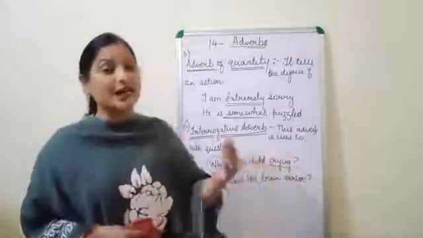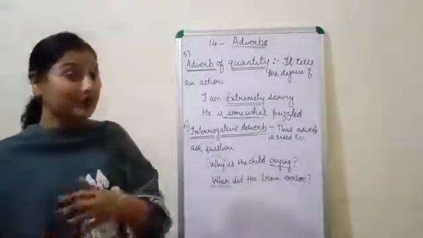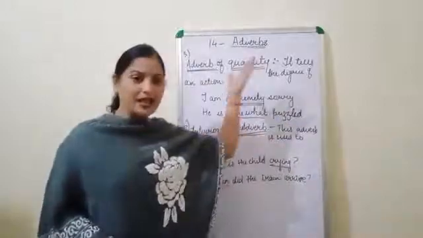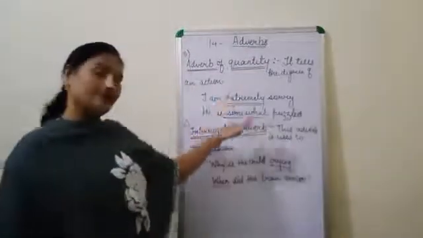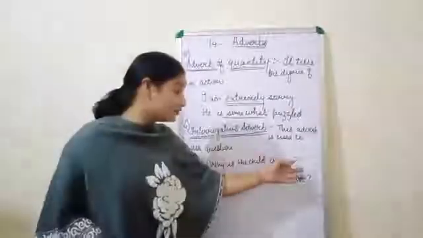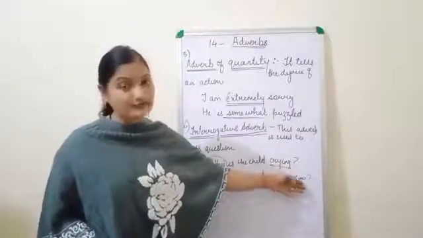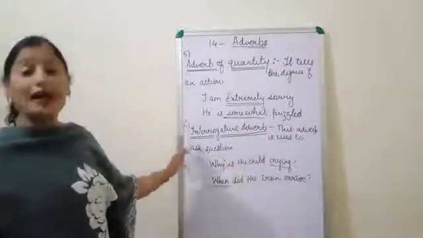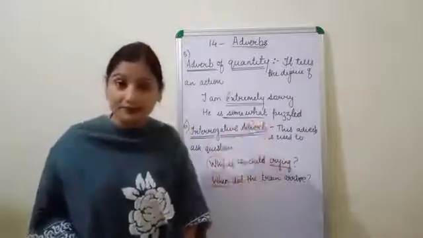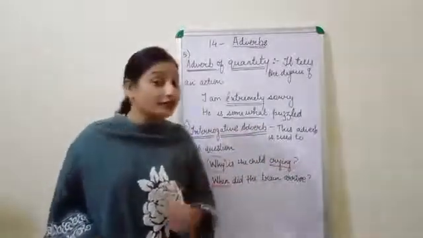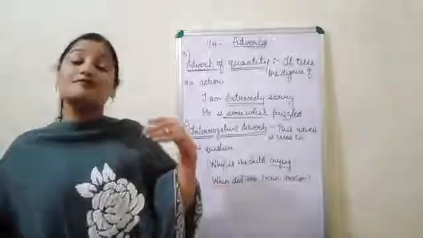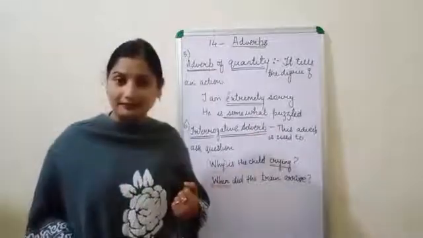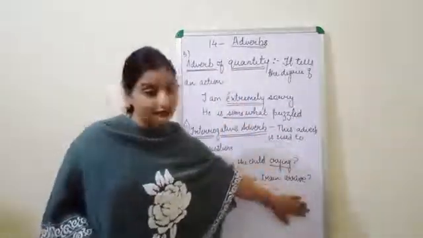Frequency will tell you how often things are repeating, and quantity will tell you the degree, the extent of the action. And interrogative will be there whenever we ask some question along with a question mark. Then that is called the interrogative adverb. Now, these 6 types are modifying your verb. And in the definition, we have already studied that an adverb is a word which modifies the action, the adjective, and the adverb itself. Now, related with the action, we have done everything.